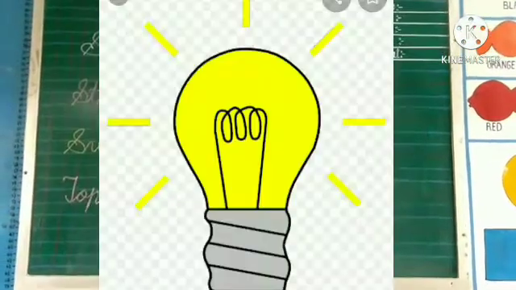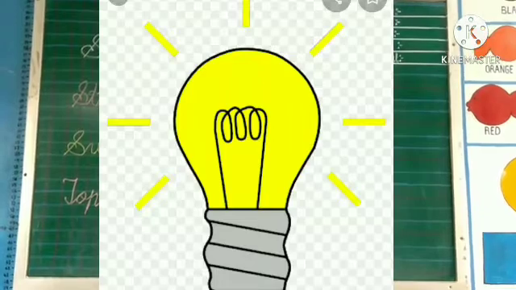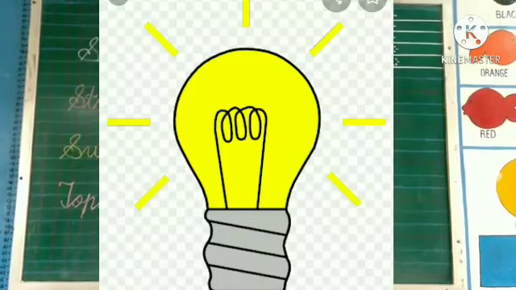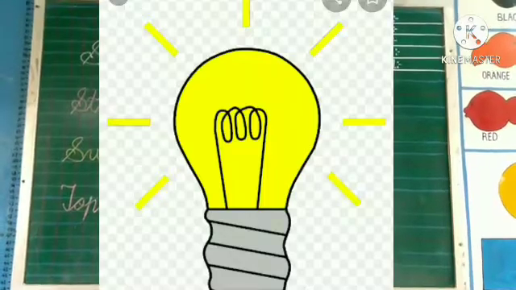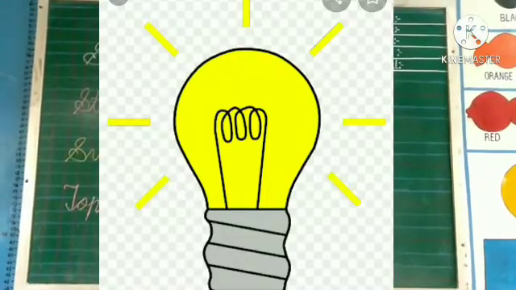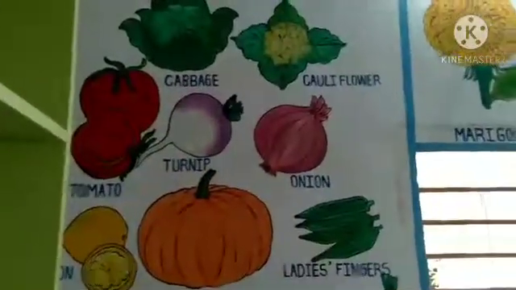Which picture is this? Bulb. Bulb needs air to live. Yes or no? Answer is no. Which picture is this? Fish. Fish needs air to live. Yes or no? Answer is yes.